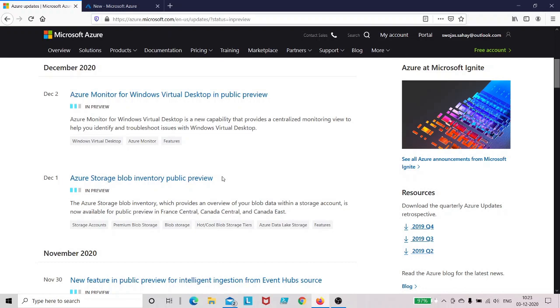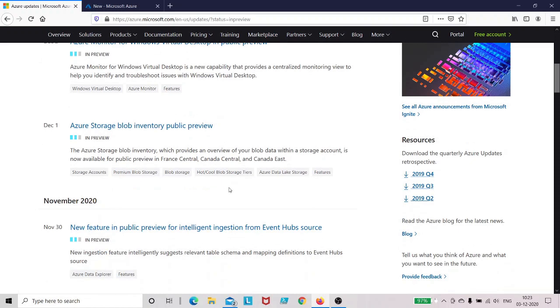Now again, there are two types of preview. One is the private preview and one is the public preview. In public preview, which you can see here, anyone can go ahead and use it. The other one is the private preview, for which either Microsoft chooses a specific company or organization to use and check how the product is, or a company reaches out to Microsoft saying that they want to go ahead and test that particular product in preview mode.